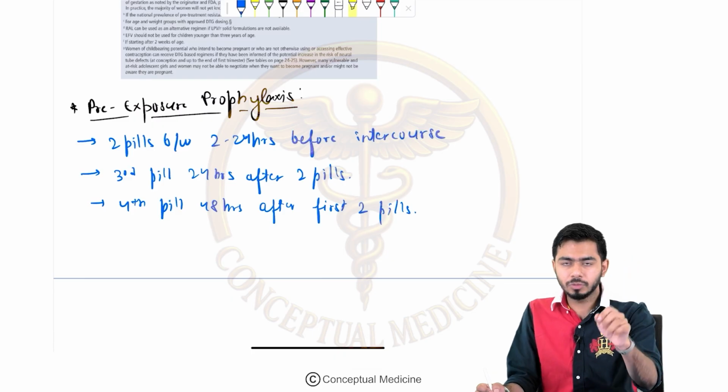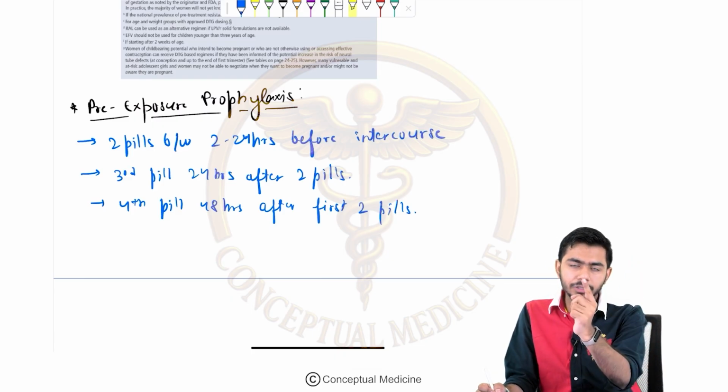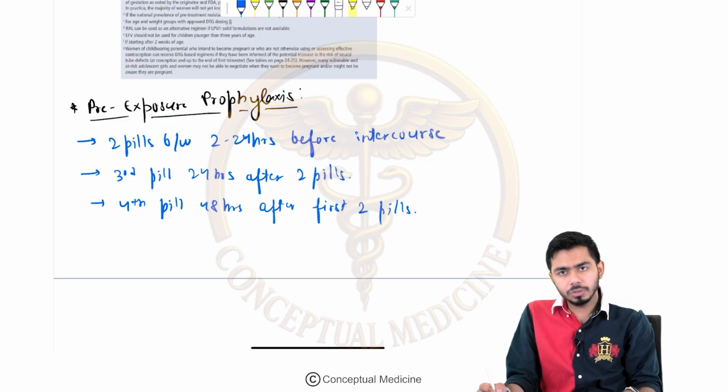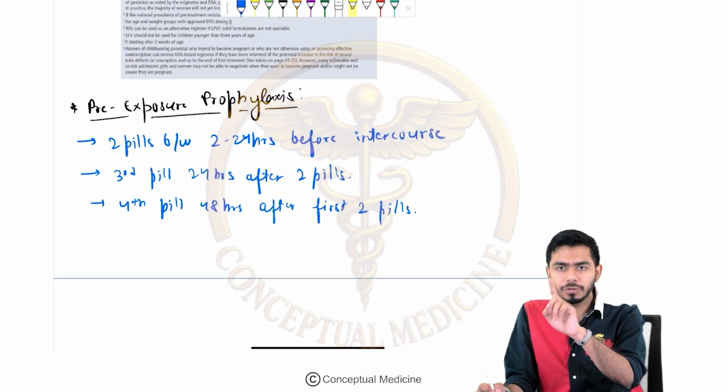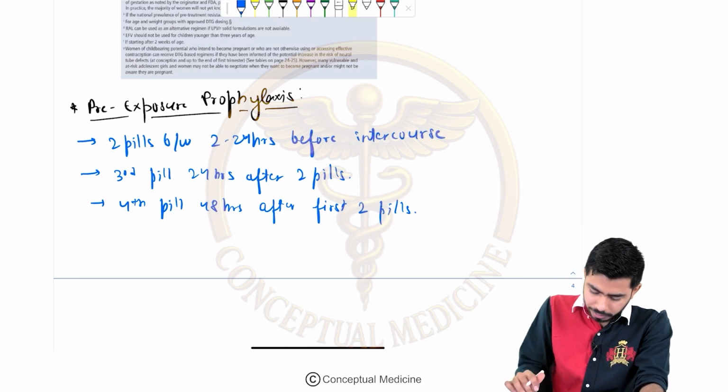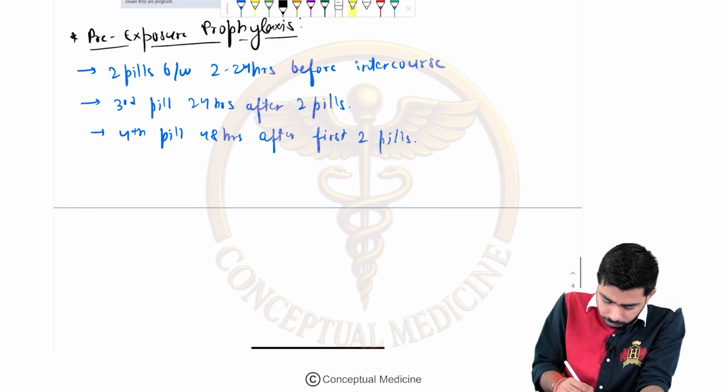So you took the first and second pill 2 to 24 hours before the intercourse. Then the third pill you will be taking after 24 hours of that. The fourth pill you will be taking after 48 hours of those first 2 pills, right. So that is very clear. What drugs you will be taking over here, that is also important, right.